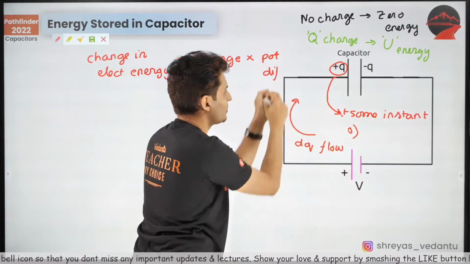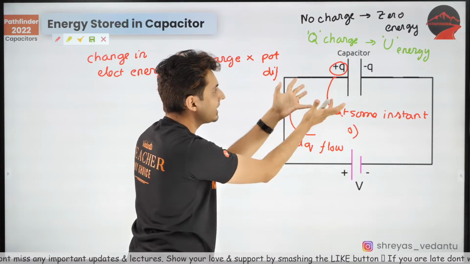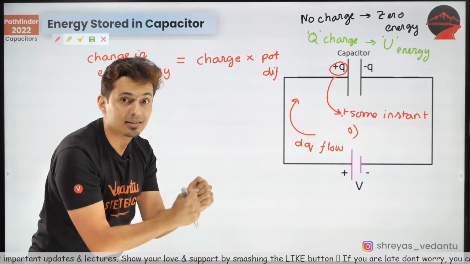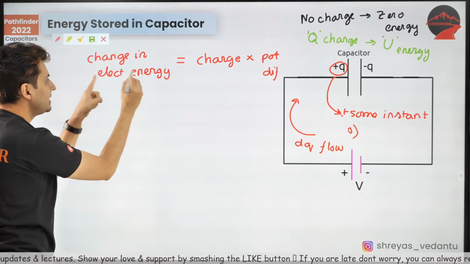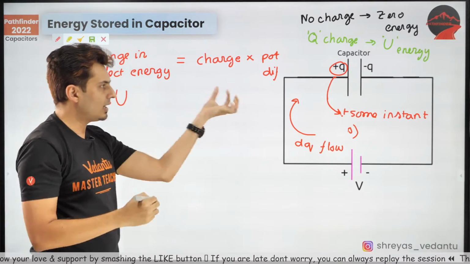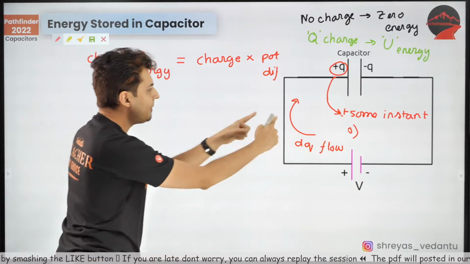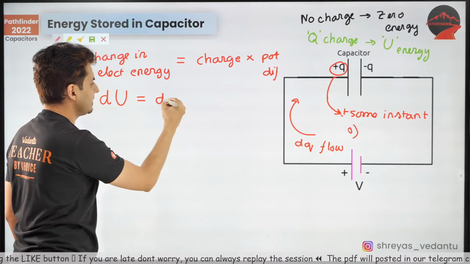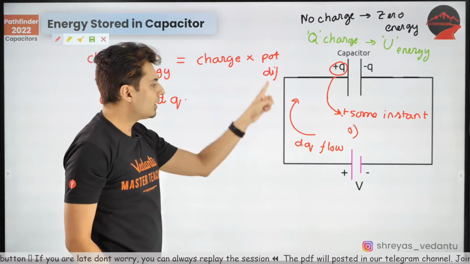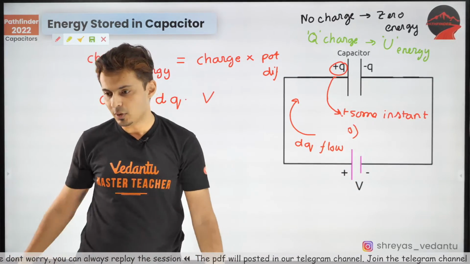Again take dq charge, put it. You are doing some work and thereby increasing the energy stored in the capacitor. So guys, that change in the electrical energy will be dU. dU stands for the small increment in the energy, and it is equal to how much charge flows. Well, that's dq into what is the potential difference? That's V. Everybody clear till this point?